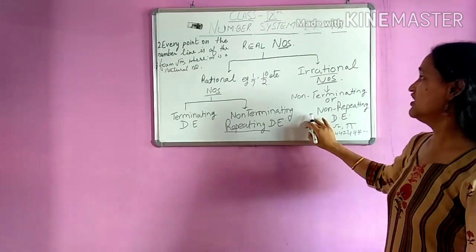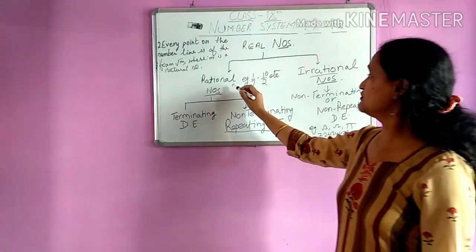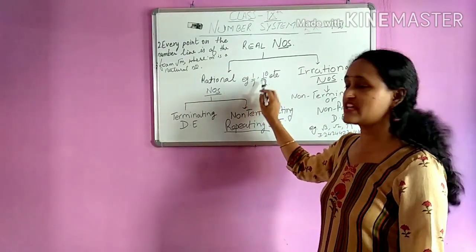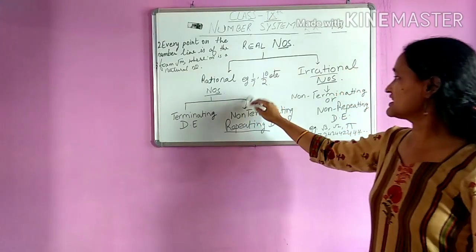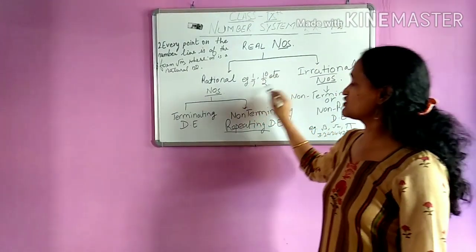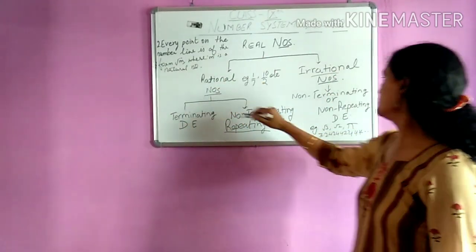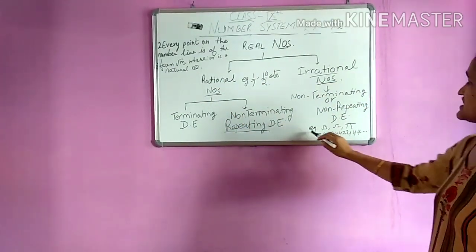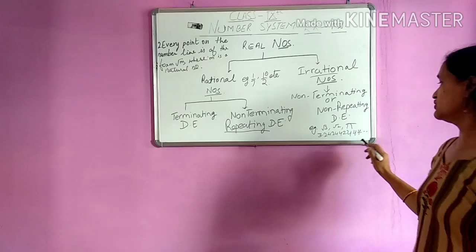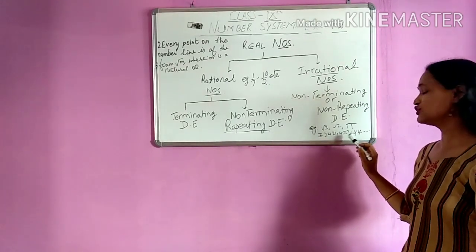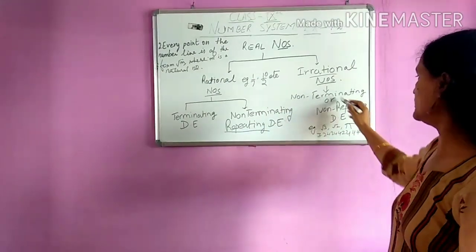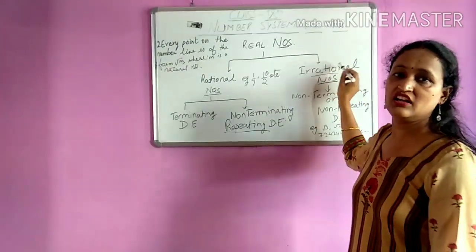For example, in rational numbers, both examples 1 upon 7 and 10 upon 2: one is a non-terminating repeating decimal and the other is a terminating decimal, so they come under rational numbers. And for example, root 3, root 2, pi, 3.2424, 4244 and so on. All these numbers come under irrational numbers.